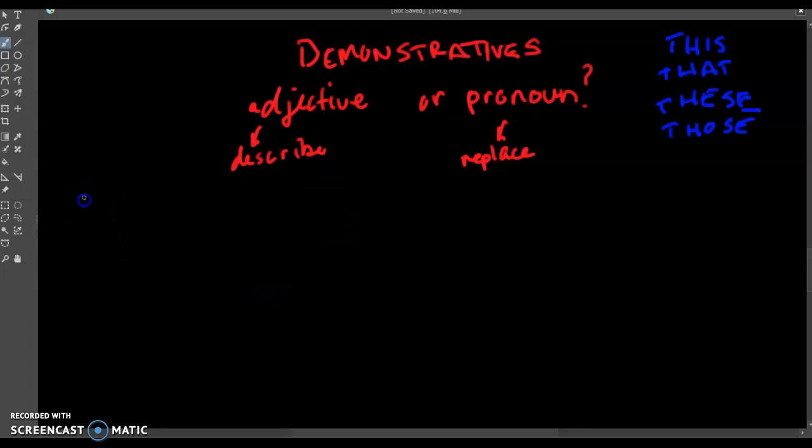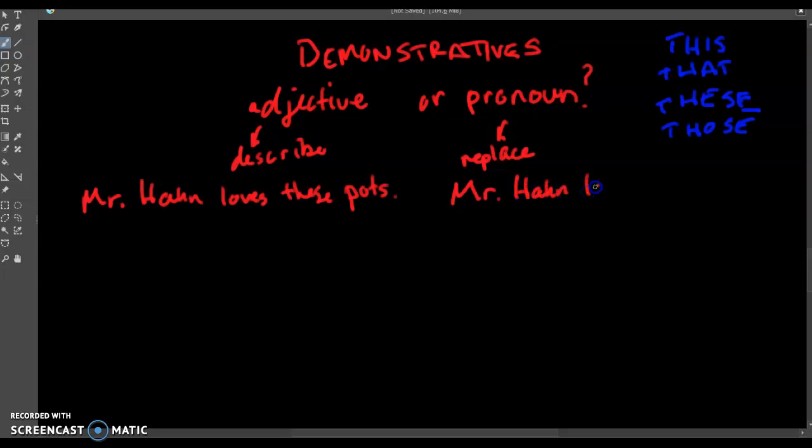Let's say the first sentence says, Mr. Han loves these pots. I do have some really nice pots. And the second sentence just says, Mr. Han loves these. Now, you can see that these are 2 different sentences, but they bear a lot of similarities. All right, let's look here as we go through.